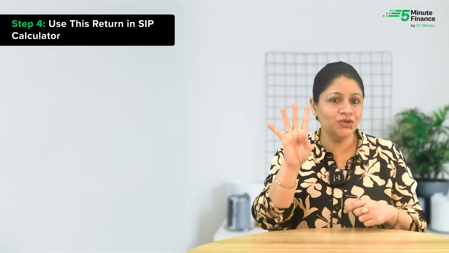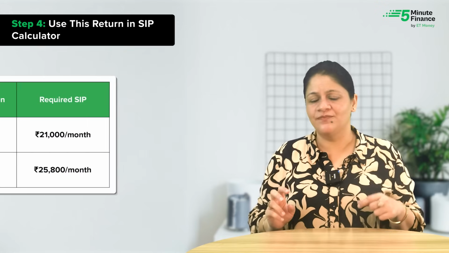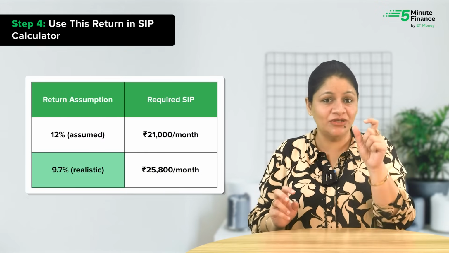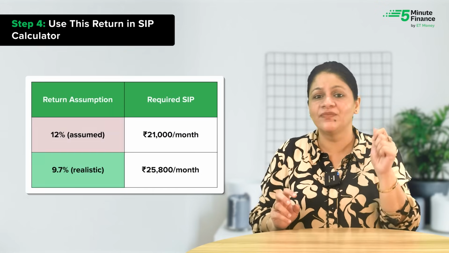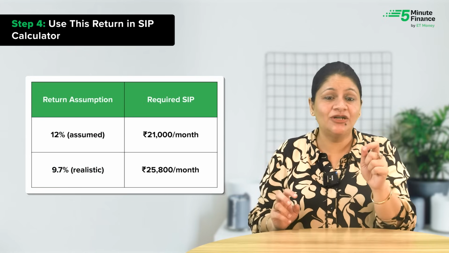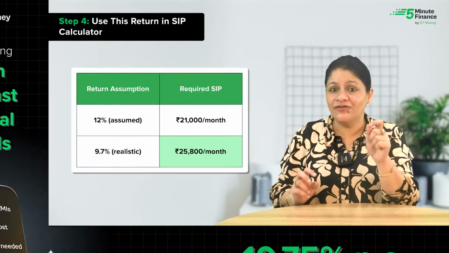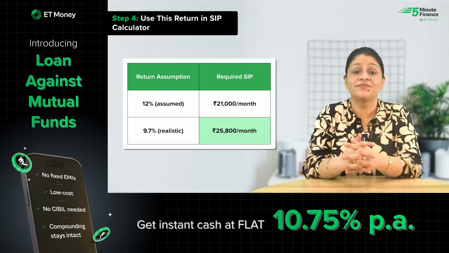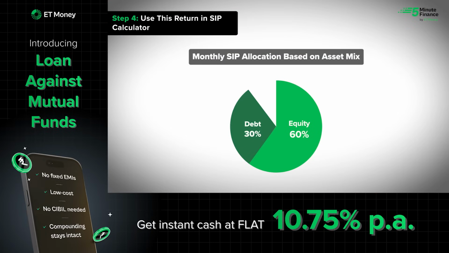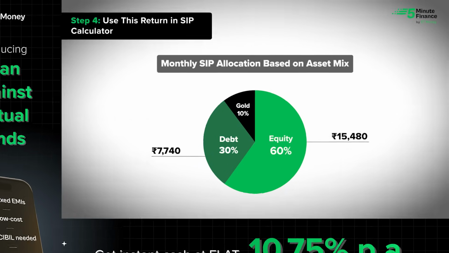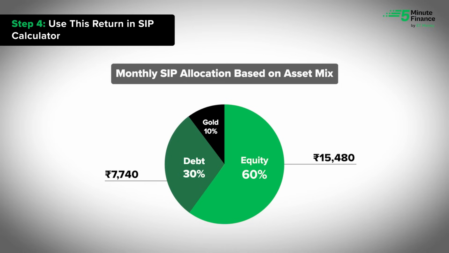Step 4. Use this return in the SIP calculator. So plug 9.7% into the SIP calculator instead of 12. So to reach 1 crore, you need to invest 25,800 per month, not 21,000. Now based on your portfolio split, your SIP target allocation will look something like this. 15,480 in equity, that's 60%. 30% in debt, that's 7,740. 2,580 in gold, that's 10%. Now your SIP is actually aligned with your portfolio.